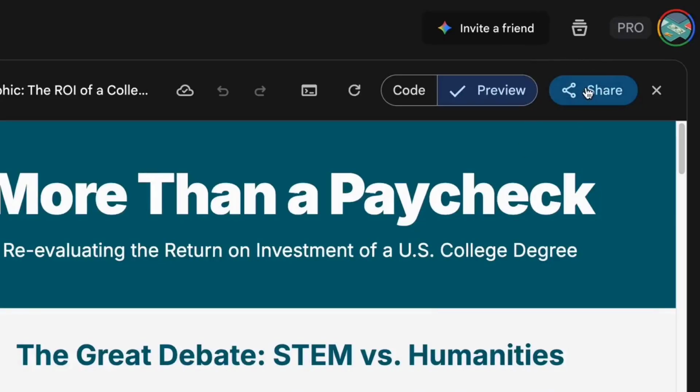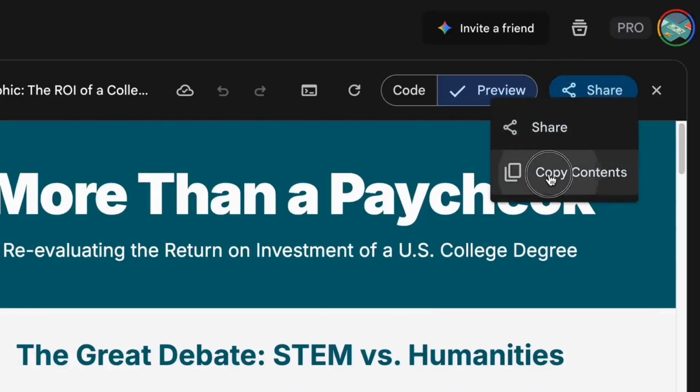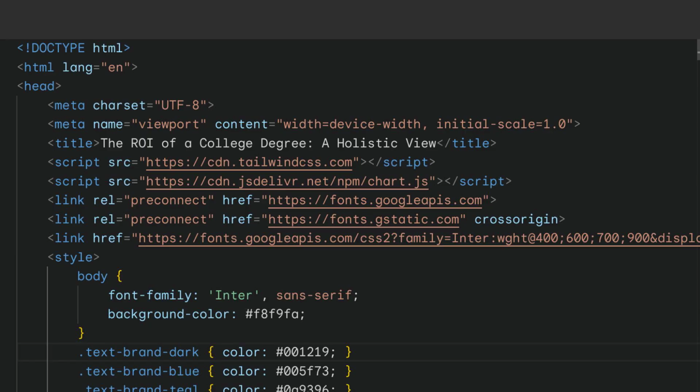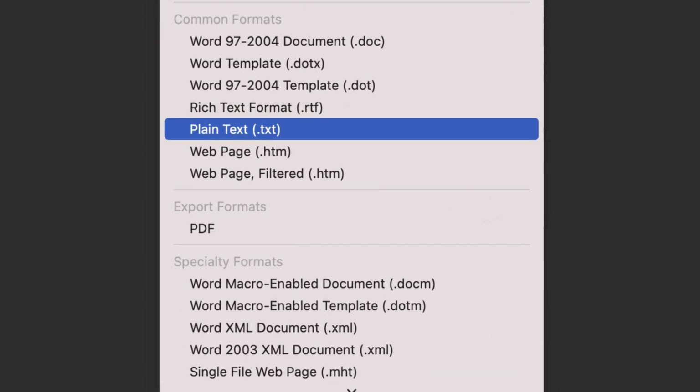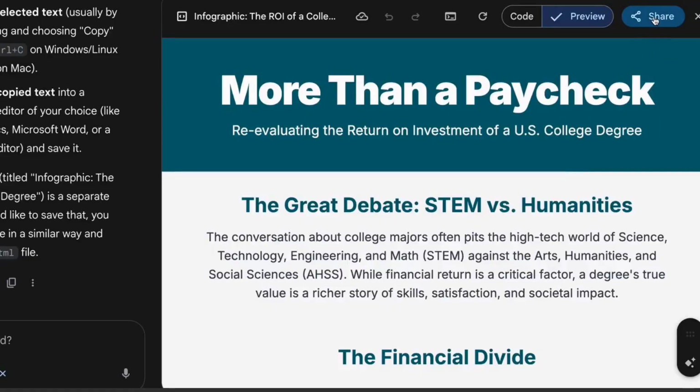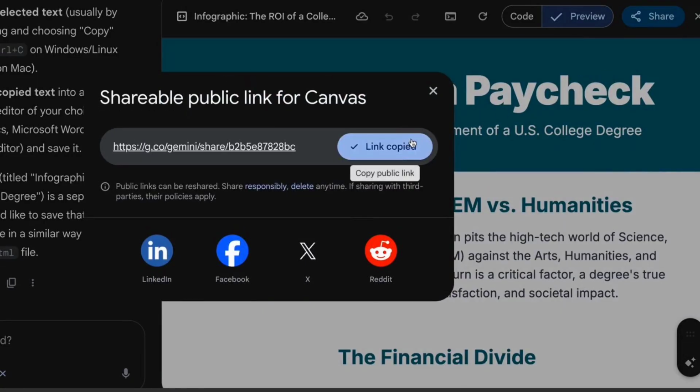To save the output, use the Copy Contents option from the Share menu. You can paste the HTML code into a text editor or Word document. It is tempting to save the file as HTML. However, in my experience, it didn't work well. As a remedy, it is better to save it as a text file and then rename the file extension from .txt to .htm or .html later. This approach preserves the original formatting. Using the Share option from the pull-down menu, you can disseminate the output on social media such as LinkedIn, Facebook, X, and Reddit.